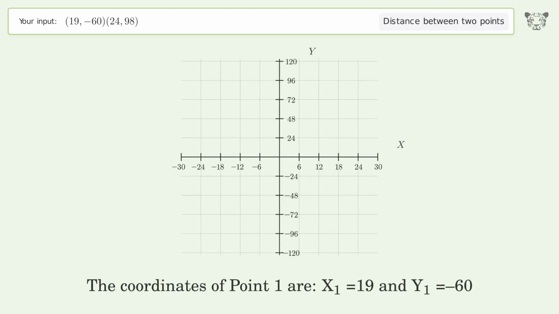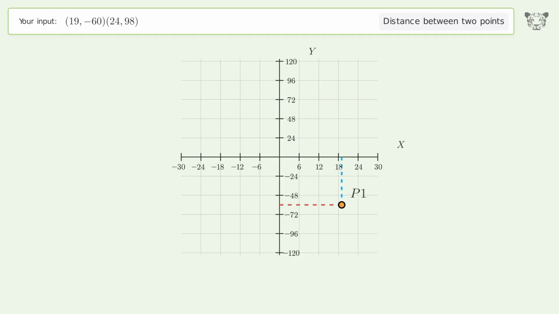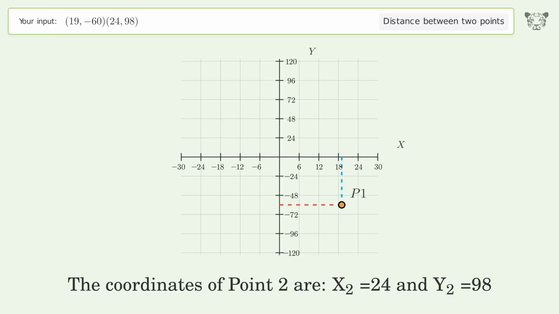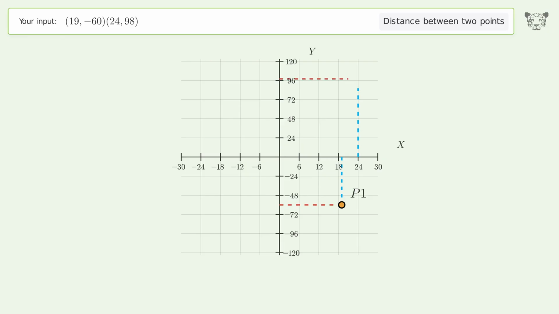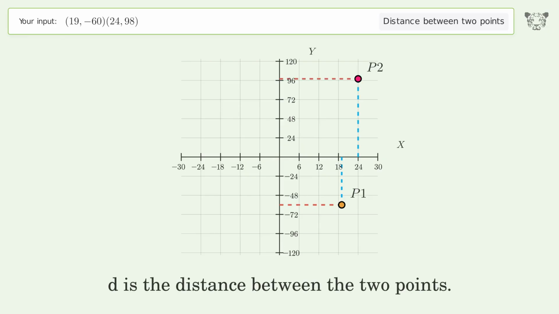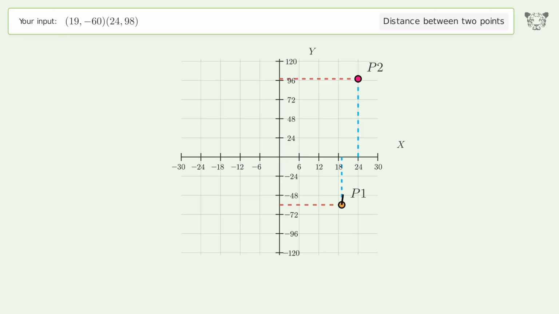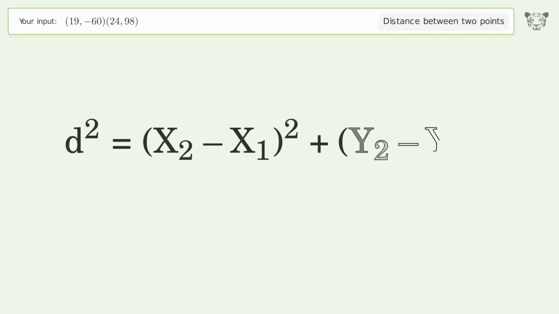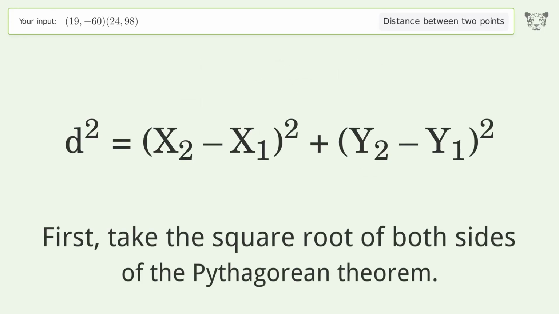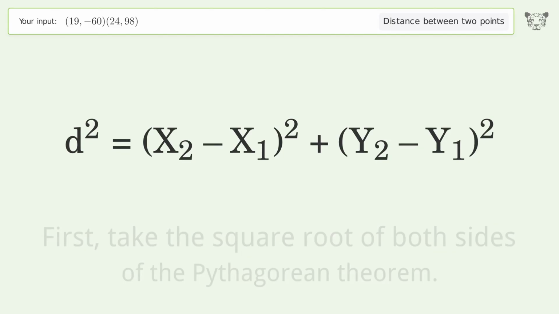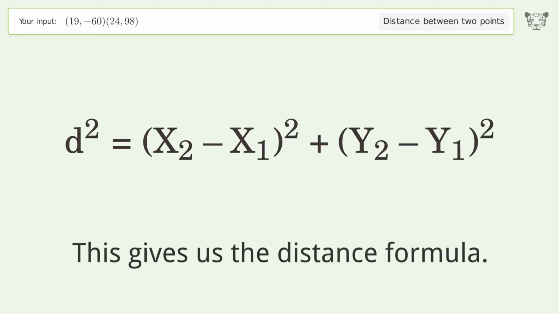The coordinates of point 1 are x1 equals 19 and y1 equals -60. The coordinates of point 2 are x2 equals 24 and y2 equals 98. D is the distance between the 2 points. First, take the square root of both sides of the Pythagorean theorem. This gives us the distance formula.